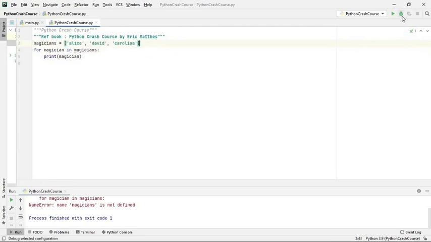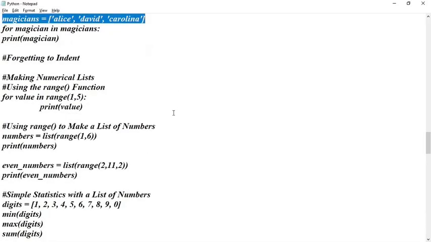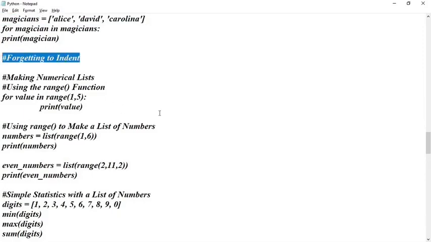Okay students, so I hope it will work. You see all three members have been displayed using the for loop. Here indentation matters because Python is case sensitive and indentation sensitive, so you have to maintain the indentation. One gap should be there, either you put a tab or something, and don't forget to put this colon. Then don't forget to have indentation.